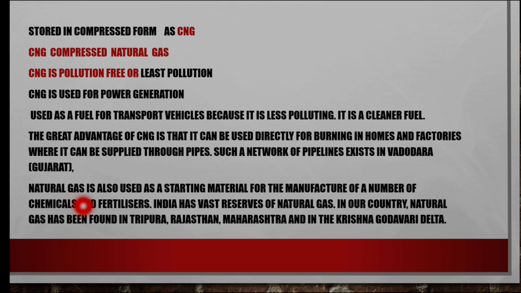Natural gas is also used as a starting material for the manufacture of a number of chemicals and fertilizers because it is least polluting or sometimes pollution free. India has vast reserves of natural gas. In our country, natural gas has been found in Tripura, Rajasthan, Maharashtra and the Krishna Godavari Delta.